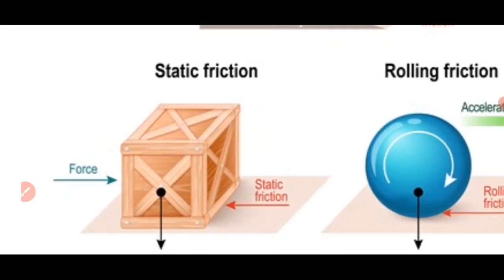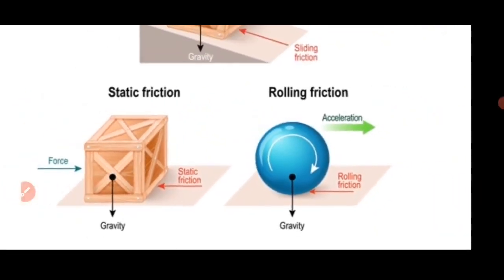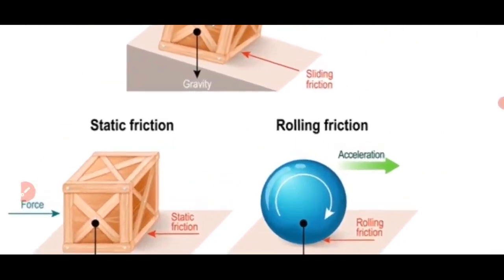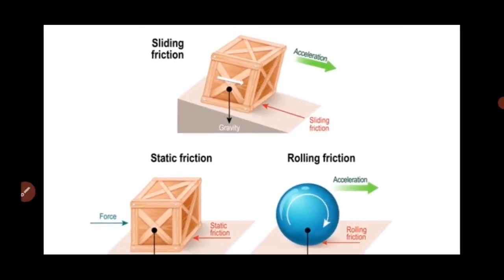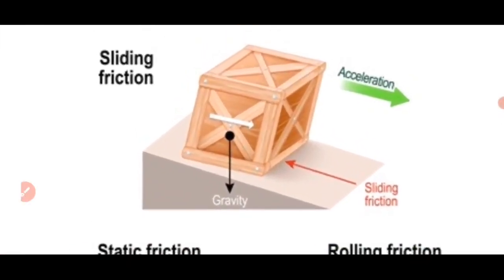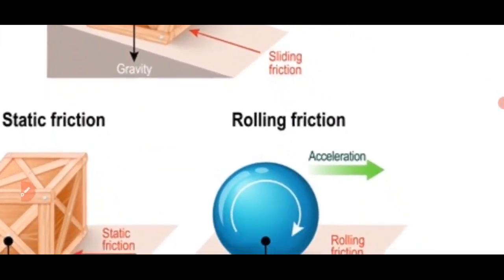And then kinetic friction. Kinetic means moving. The friction existing during motion of the bodies is known as kinetic friction. Kinetic friction is further classified into sliding friction and rolling friction.